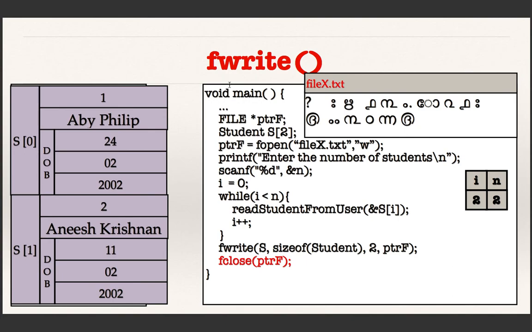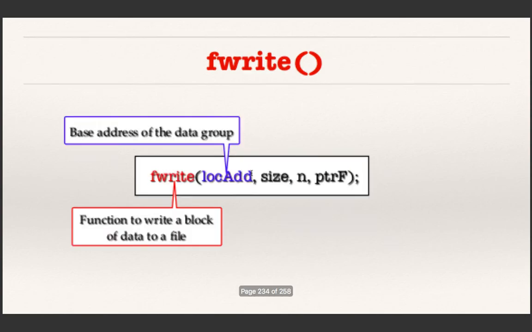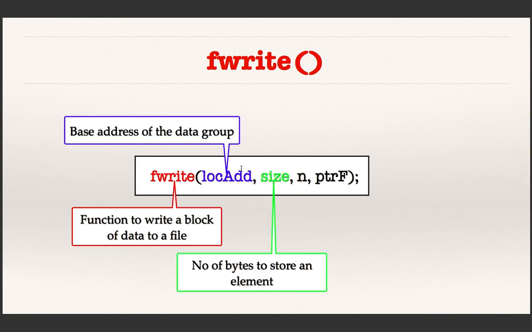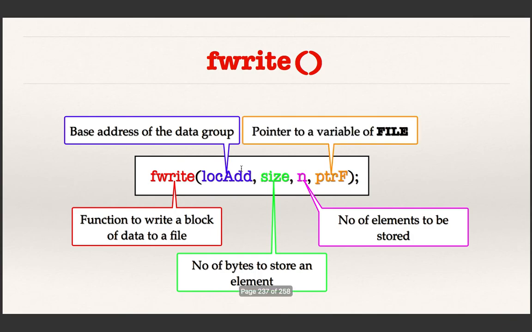Okay, the only way to read the content is to use the counterpart of fwrite, which is the fread function. So here we learned about the fwrite function, which allows you to write an entire array or a group of data into the file at once. And the arguments are, this is the function name and the base address of the group data or the array, the size of each element in the array, the number of elements in the array, and the file pointer.